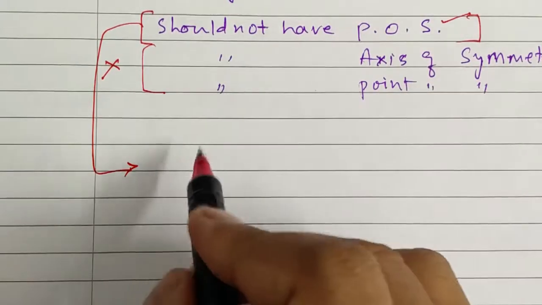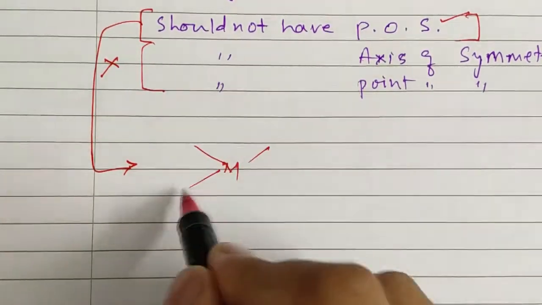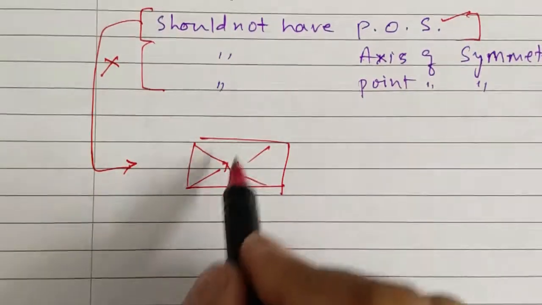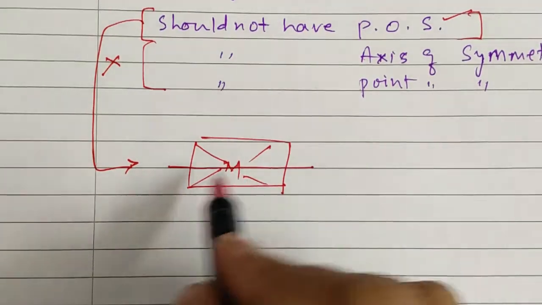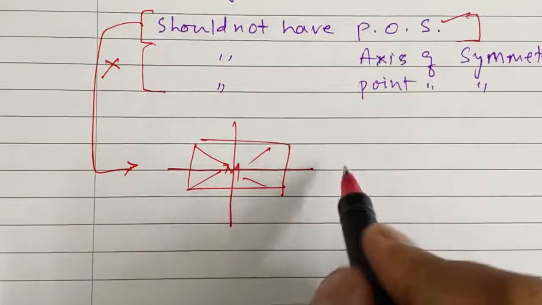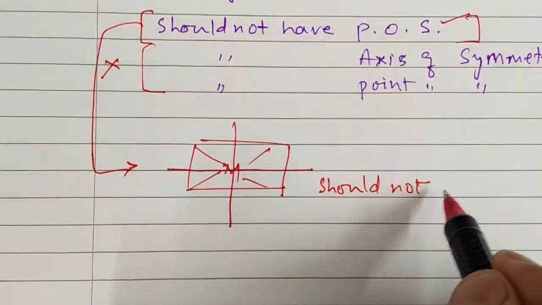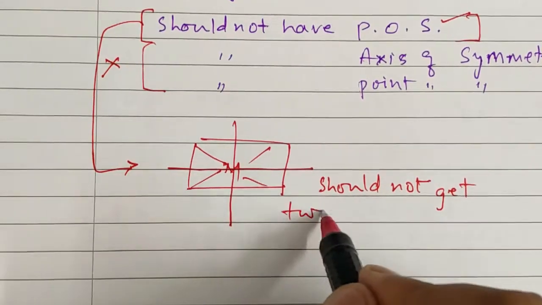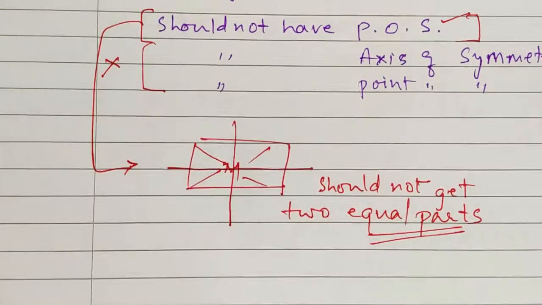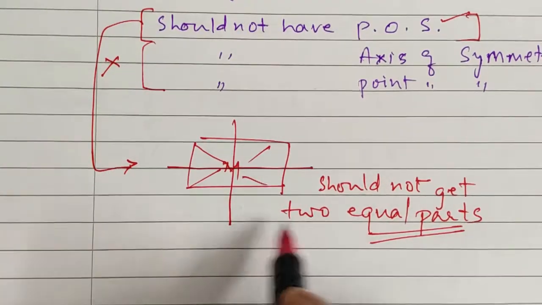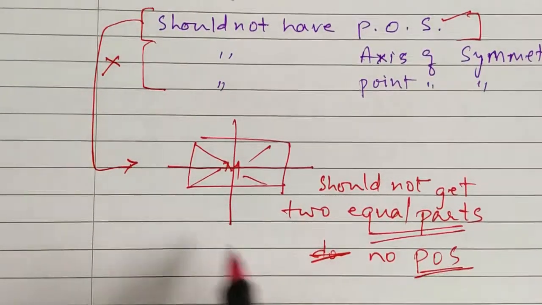The plane of symmetry stands for the molecule, say for example, a square planar molecule. Upon cutting this into two equal halves, either horizontally or vertically, if we do not get two equal parts, then we can say that the molecule has no plane of symmetry.